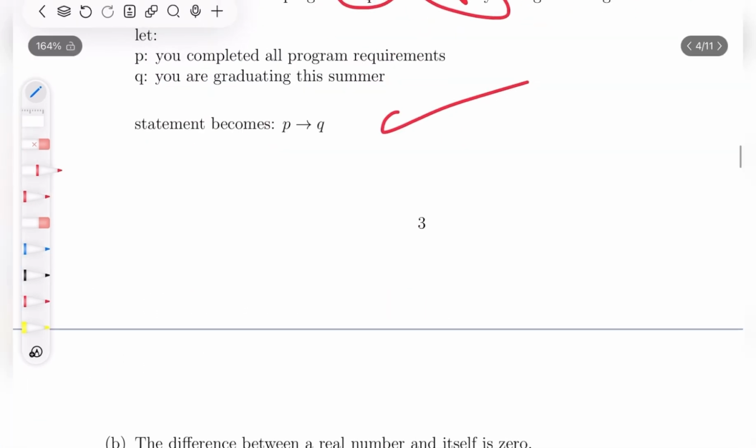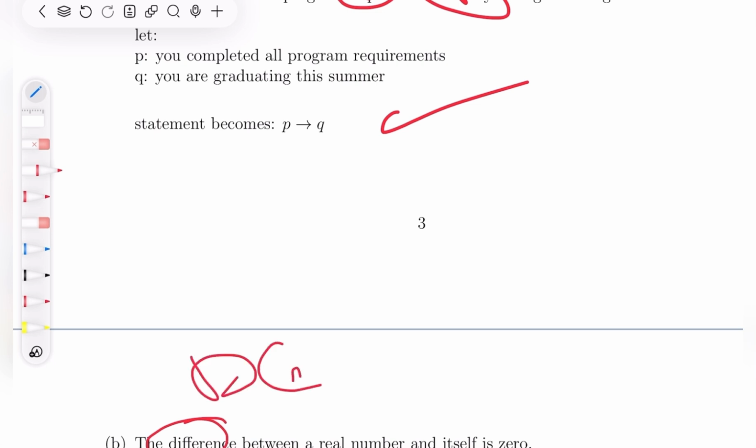Okay, so now the difference between a real number and itself is 0. I really advise you to pause the video to think about this by yourself, and then look at the solution, or maybe if you weren't able to really solve it, to follow along. And see how we usually think about maybe these questions. Okay, so first let's see what can I define in this question. So the only thing maybe that I can see that I can define here is the difference between a real number and itself is 0.